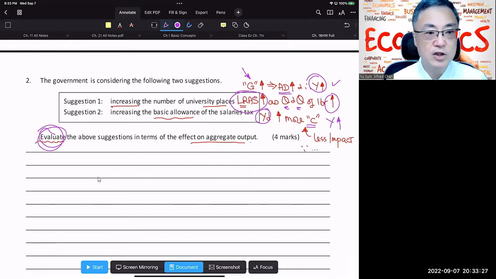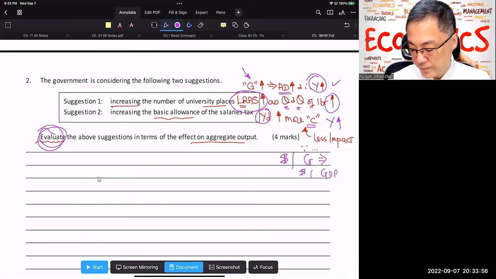So I would say suggestion 1 is better in the sense that it will increase the long run potential output, and at the same time, it can increase the output in the short run. At the same time, the impact of suggestion 1 is more direct because a $1 increase in government consumption expenditure leads to a $1 increase in GDP or Y. However, if you increase people's disposable income by $1, they will only spend a fraction of that $1 in consumption. Okay.